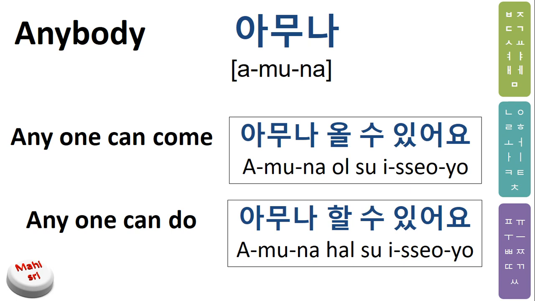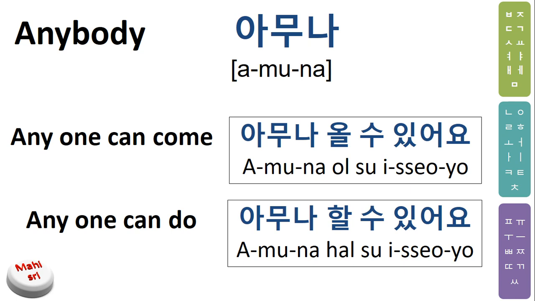There might be some context, but if I explain every situation, the video will get long. So just remember these example sentences and try to use amuna and whatever we learn in this video. Try to make example sentences and comment below, and I'll check them so that you can practice well.